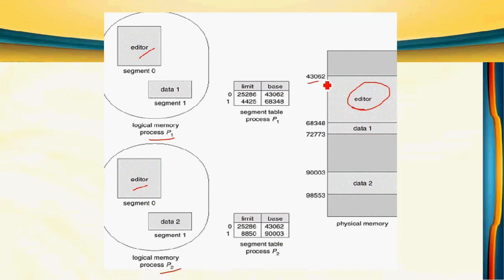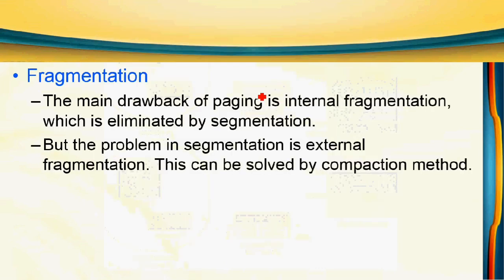Here it is stored, whose starting address is this and ending address is this. Here the base address is the starting address. So in both segment tables, the entries are the same. Two processes can share this particular location for this particular segment, the editor segment. And then fragmentation: the drawback of paging is internal fragmentation, which is eliminated in segmentation. But in segmentation, the problem is external fragmentation, which, as we already know, can be eliminated by the memory compaction method.